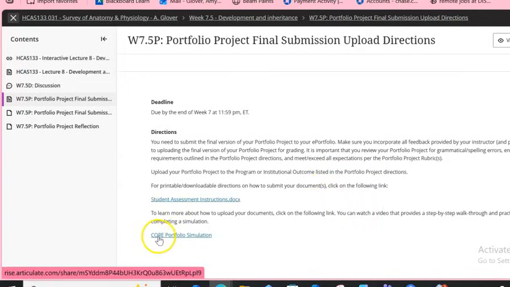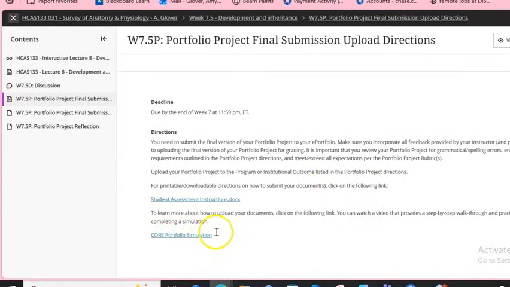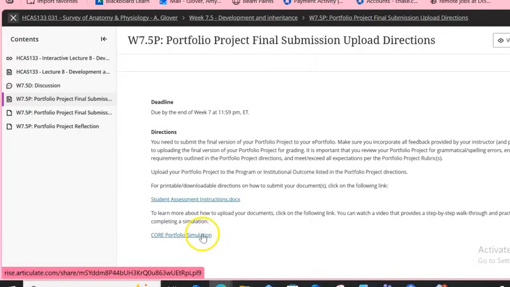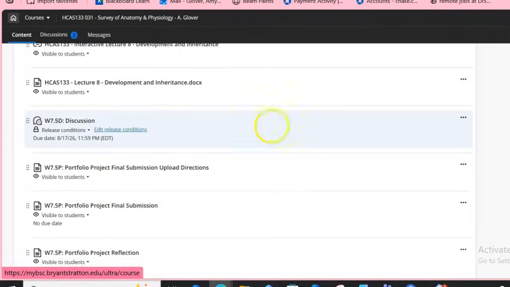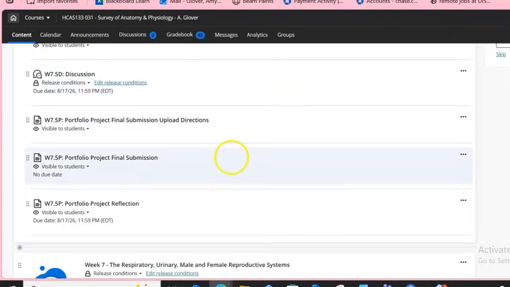And there is also a core portfolio simulation, a short video, if you want to look at that, if that helps. So make sure you get that final project submitted and incorporate any feedback that I've suggested into any of your weeks.